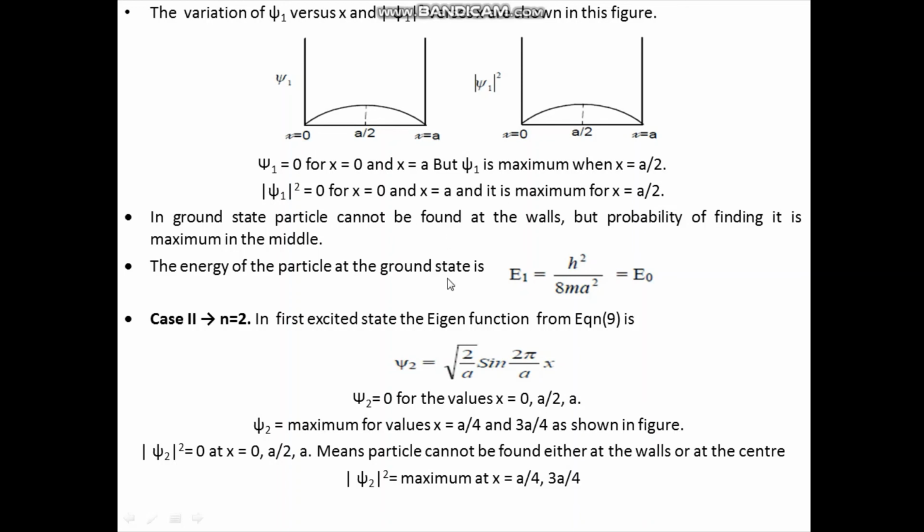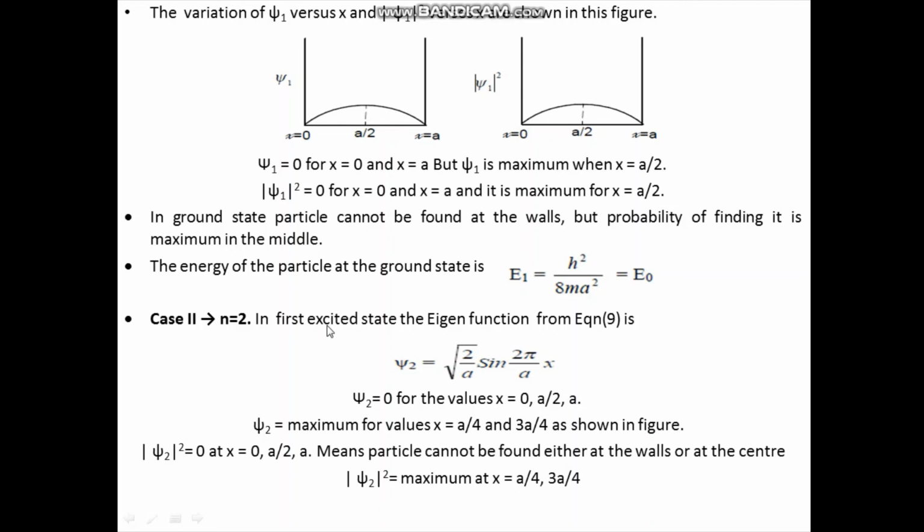Now the energy of the particle in the ground state can be written as E1, which is the same as E naught, that is equal to h square by 8 m a square. So let us go for the second case, that is n is equal to 2, meaning the first excited state.